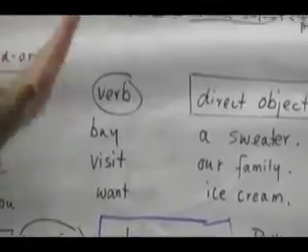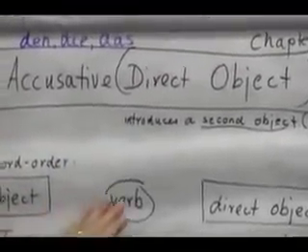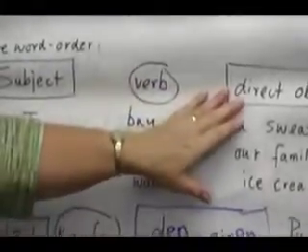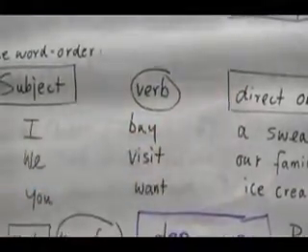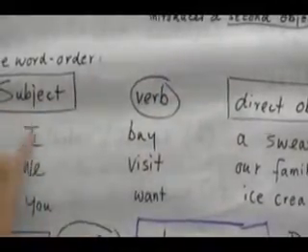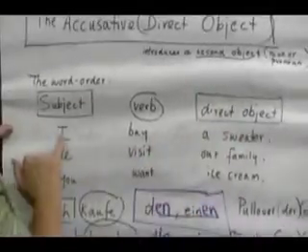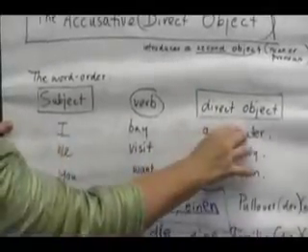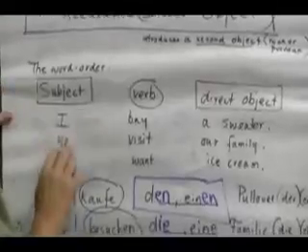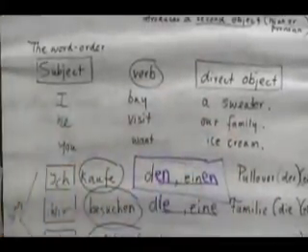Basically, what you have to look for in a sentence that has an accusative, you have a subject and a verb. And the object that follows the verb is a different object. It's not the same person. Here we say I and a sweater. So we have I is one object, a sweater is a different object, right? We is one object, family is a completely different object.